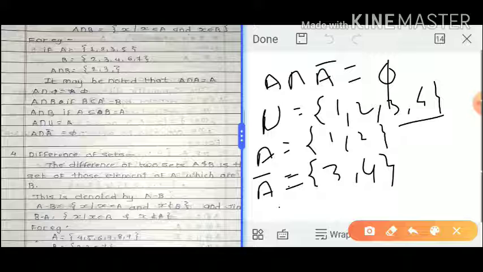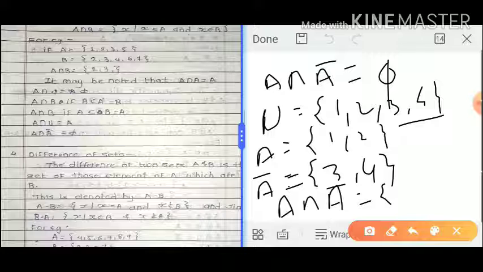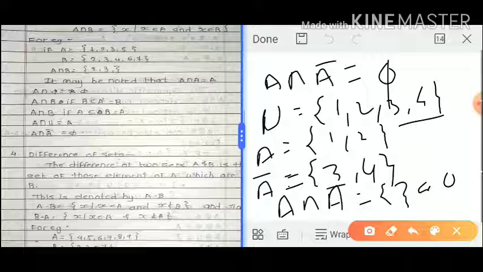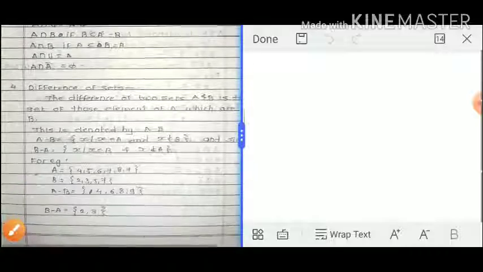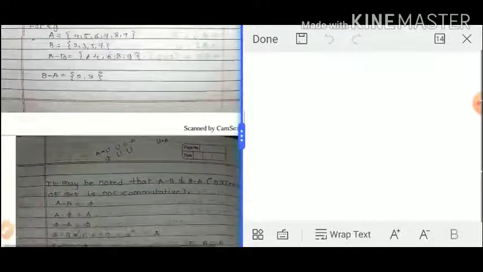Next, to find A intersection A complement, look for common elements. 1 is present in A but not in A complement, and 2 is present in A set but not in A complement. Next, 3 and 4 are present in A complement but not in A. That means there are no common elements, since A and A complement are totally different. This is an empty set, a null set. So A intersection A complement is always phi, null. Okay, next example is